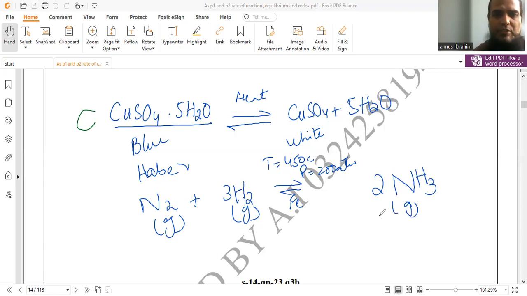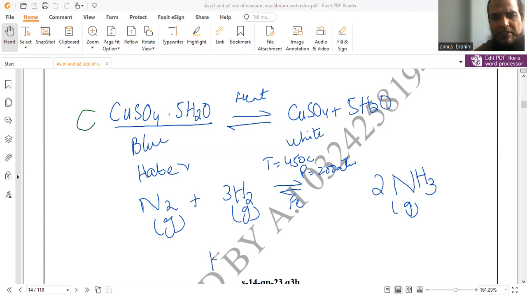So at a particular temperature, where the conditions of temperature, pressure and catalyst are supplied, when nitrogen and hydrogen get enough energy, they produce ammonia. Simultaneously, when the reaction is carried out in these conditions, the bond energy will be enough to react ammonia back, decomposing it into hydrogen and nitrogen.